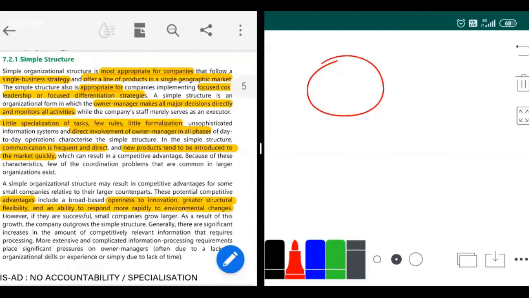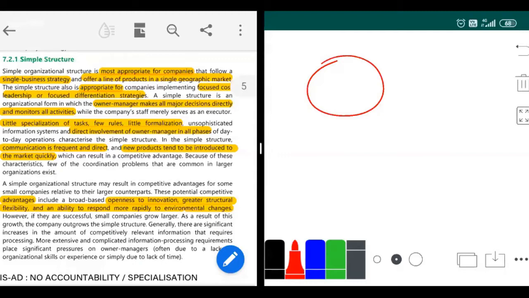Here, I am not specializing in one thing. I'm not specializing in only finance or only marketing or only sales. Under simple structure, I do everything. I'll do all the things. So here, specialization is very little, because I'm not doing only one task. I'm doing a lot of tasks.